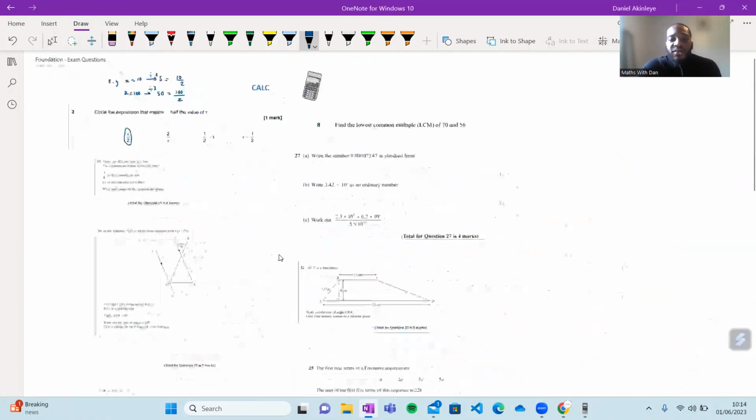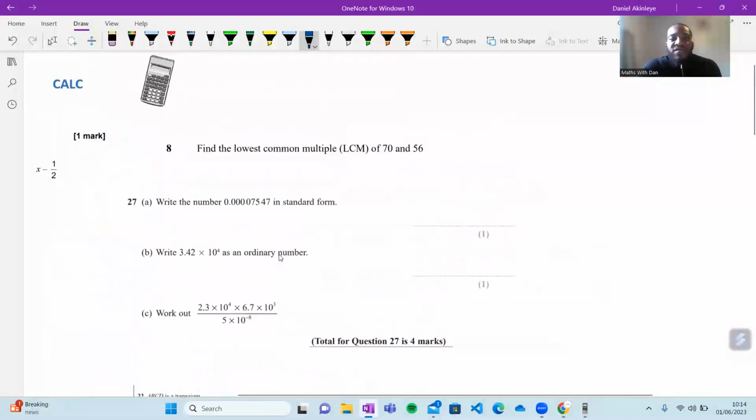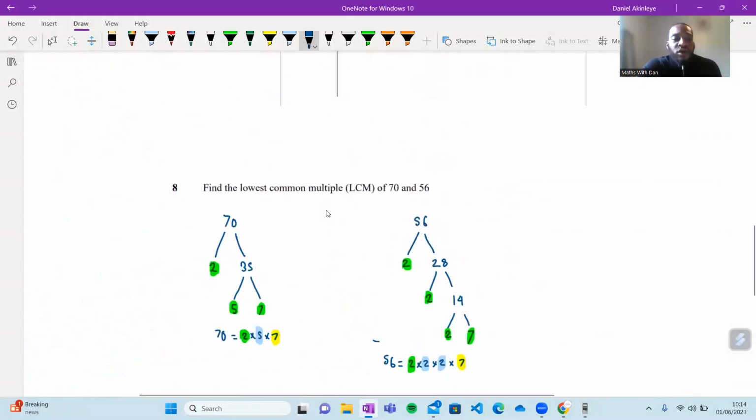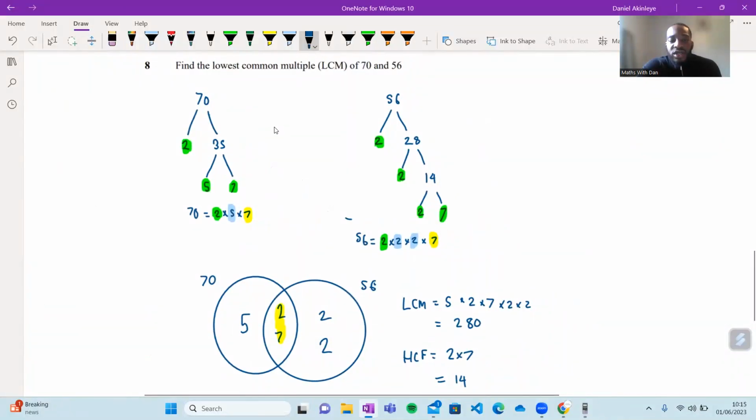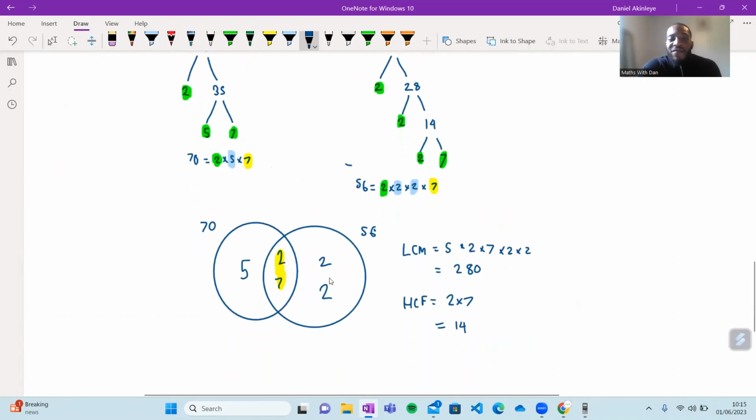And then the second question we've done today was: find the LCM of 70 and 56. As I said before, you probably caught the end of this. We get two factor trees, you put your factors into a Venn diagram. When they ask you for the LCM, you multiply all of the numbers inside. When they ask you for the highest common factor, you multiply the numbers in the overlap.